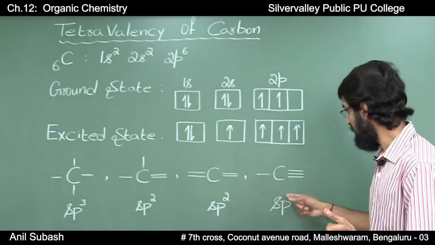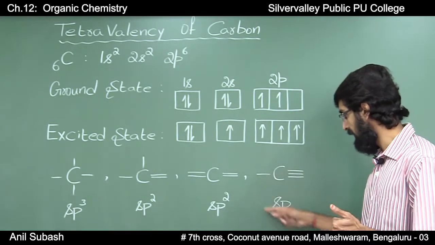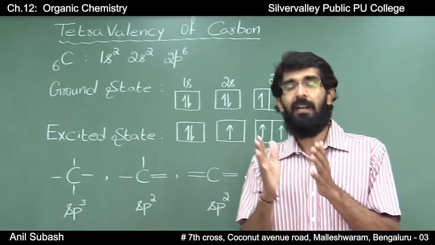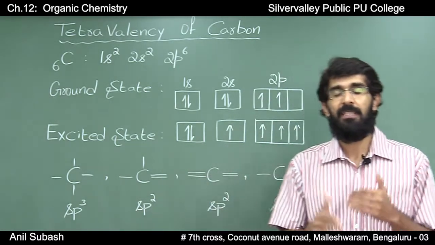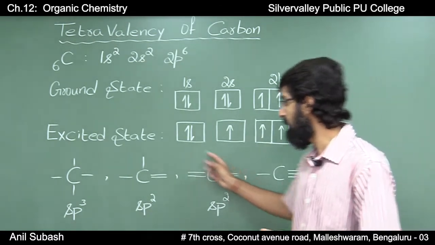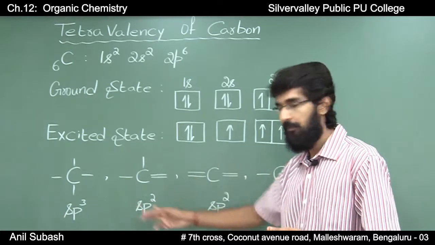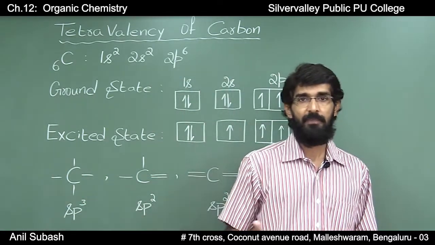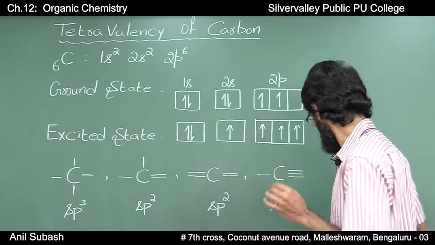In this case, since it is sp hybrid carbon, the bond will be shorter and very close to the nucleus, and it will be a stronger bond when compared to sp2 hybrid carbons and sp3 hybrid carbons.